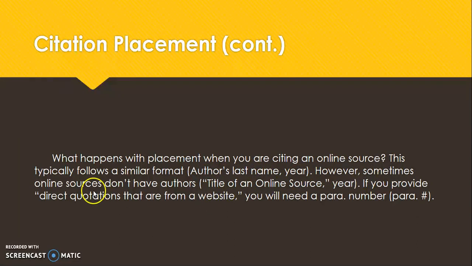However, sometimes online sources don't have authors. So here's a quick example of using the article title with quotations, the comma on the inside, and the year. If you provide direct quotations from a website, you're going to need a paragraph number. Instead of those page numbers, you need a paragraph number. Again, sometimes this will be placed at the end of here, and sometimes it stands alone. It really just depends on the structure and where you have your direct quotation.